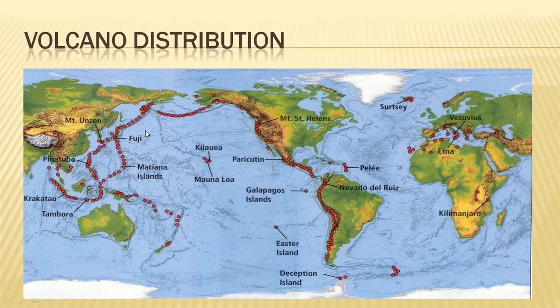See another picture of the distribution of volcanoes. You can see maximum volcanoes are around the ring of fire, and there are some hot spots. You can see the maximum volcanoes are along the plate boundaries.